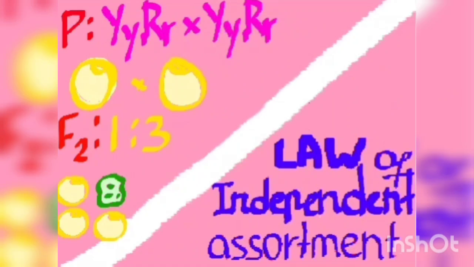The first one says that the genes are dependent on each other, so we should predict results as in the first experiment. However, the law of independent assortment says that these two genes of two characters are not dependent on each other. To prove this, we will use a Punnett square.